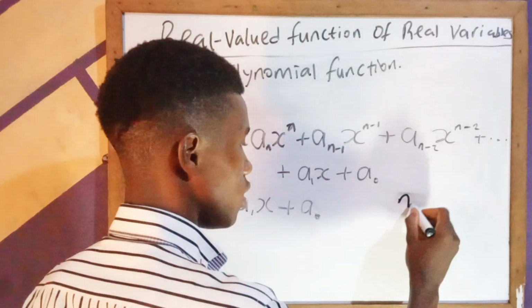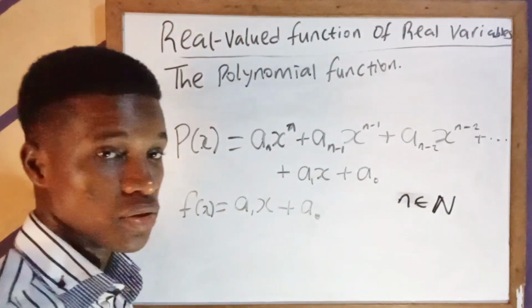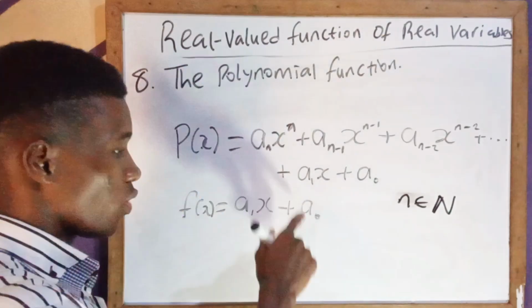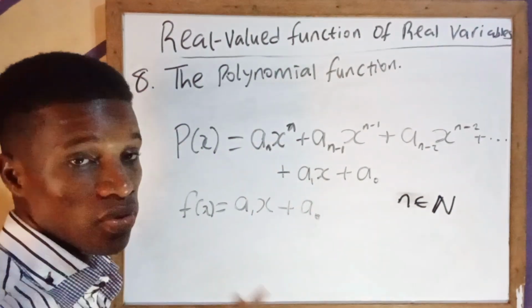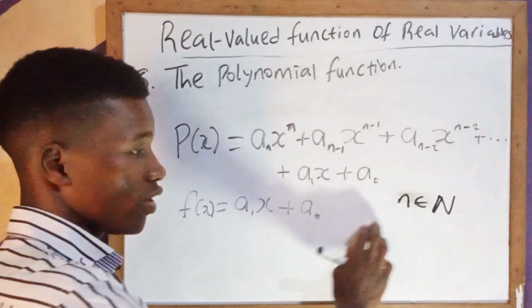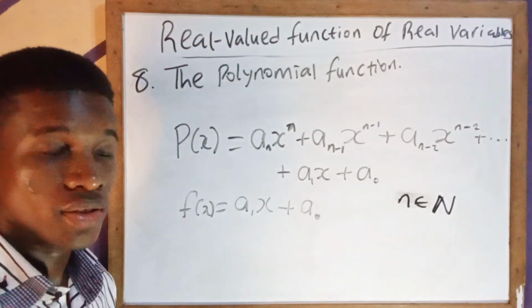So here we see where n is an element of what? The natural numbers. So n can be 0, 1, 2, 3. If n is 0, we have the constant function. If n is 1, we have the linear function. If n is 2, we have the quadratic function, and so on. So n is just an element of the natural numbers.